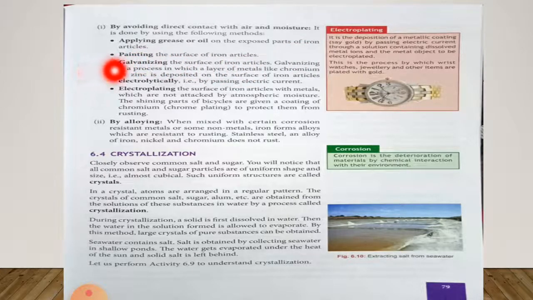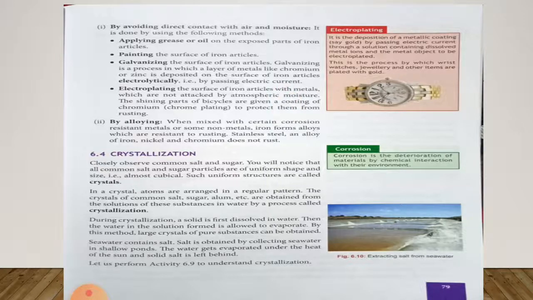Second, painting the surface of iron articles. Third, galvanizing the surface of iron articles. Galvanizing is a process in which a layer of metals like chromium or zinc is deposited on the surface of iron articles electrolytically, that is by passing electric current.